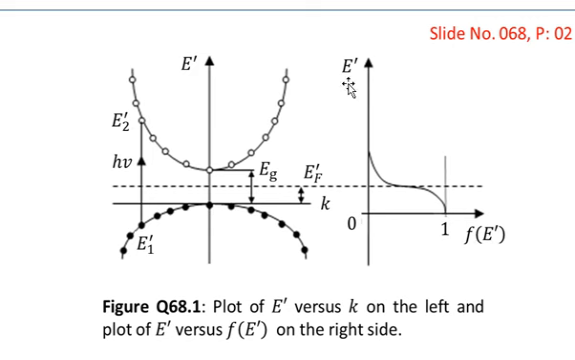So E prime represents a state in which we are talking about whether the electron could exist or not. E prime is the energy of a level, and f of E prime will give you the probability that such a level will be occupied by an electron or not. When f of E prime is equal to 1, it means that there is a 100% chance that such a level of energy will be occupied by an electron, and when f of E prime is equal to 0, it means that there is a 0 chance that such a state will be occupied by an electron.